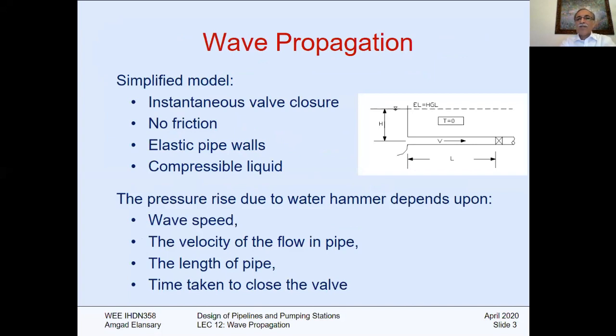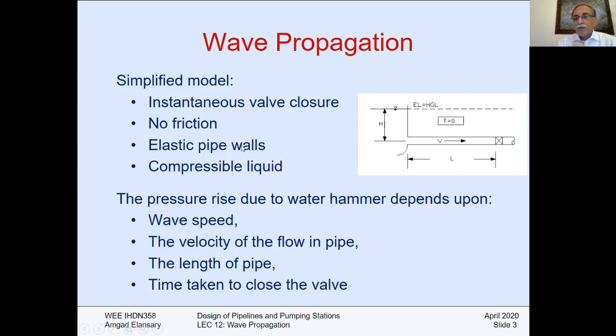Simplified model. Let's start with a very simple model. Simple model means a reservoir, pipeline, valve with length L, reservoir edge, no friction, hydraulic gauge line horizontal, time 0, nothing happened before, it was steady state before, we are gonna instantaneously close the valve. This is called a simplified model, instantaneous valve closure, sudden, no friction.